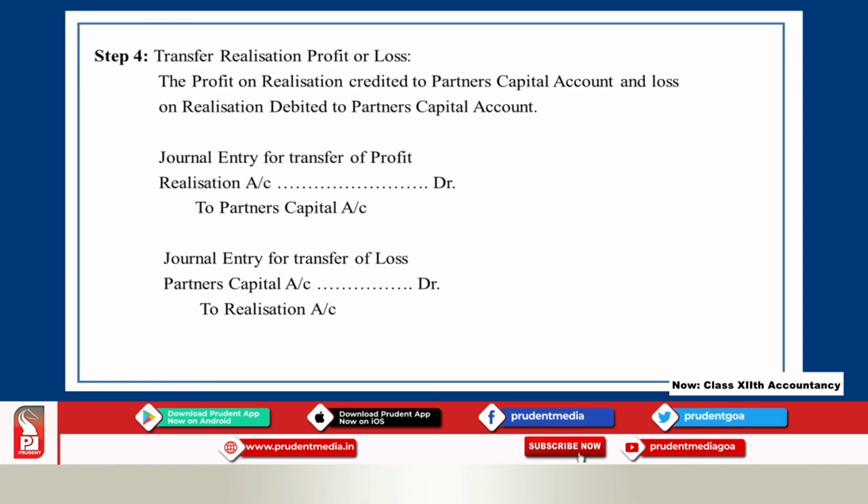First of all, in the partners' capital account, the opening balance of the partner is transferred. If it is a credit balance, that is, if the capital balance is shown on the liability side of the balance sheet, it goes to the partners' capital account on the credit side as "by balance brought down". Sometimes you may find a debit balance. If it is a debit balance, you will find the partner's capital balance on the asset side of the balance sheet. That should be shown in the partners' capital account on the debit side as "to balance brought down".